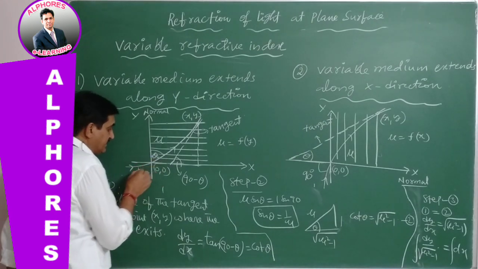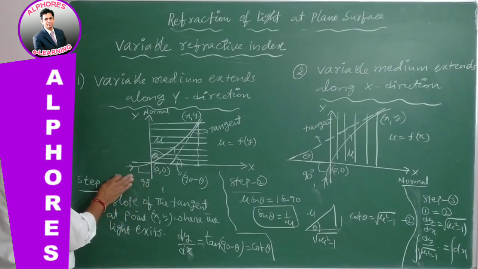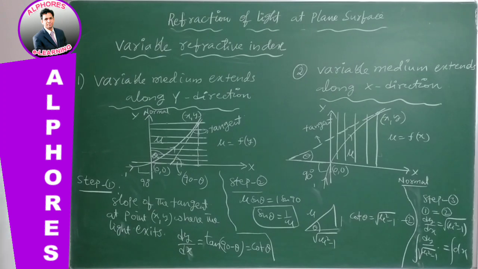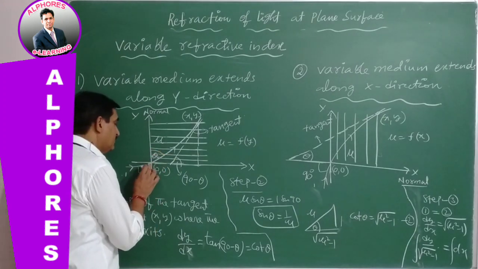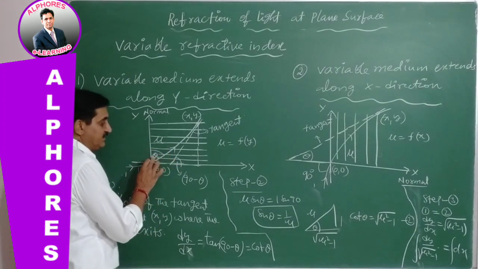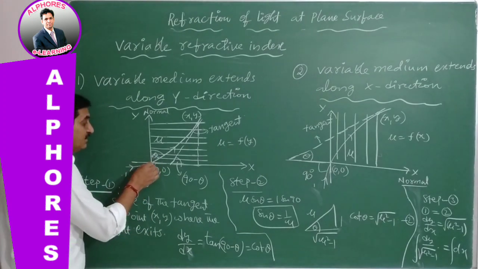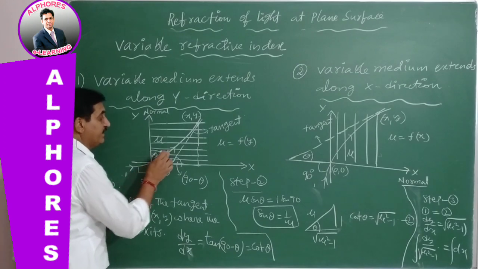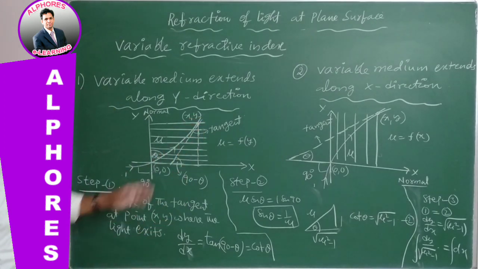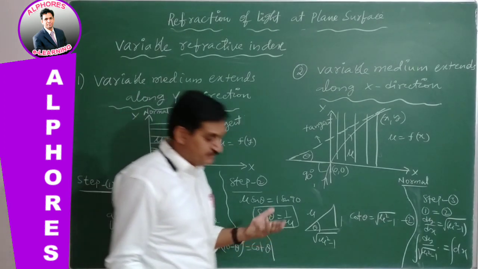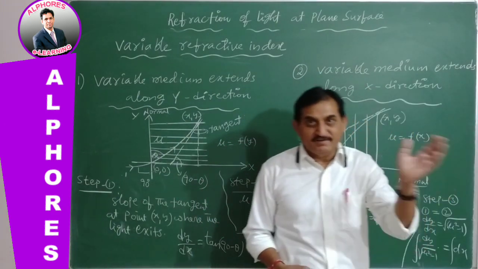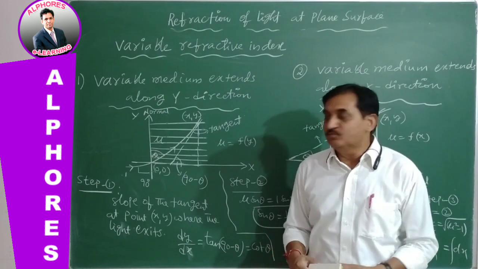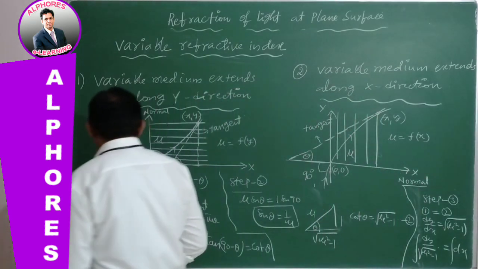Whenever it is grazing incidence, angle of incidence is 90 degrees. Here the refractive index of air medium is 1. And here with the normal, the refraction takes place, angle of refraction is theta. And this path, instead of straight, is moving in a curved path, because mu is not constant. If mu is constant, definitely the light will travel along a straight path. But here mu is not constant, so it will move along a curved path.